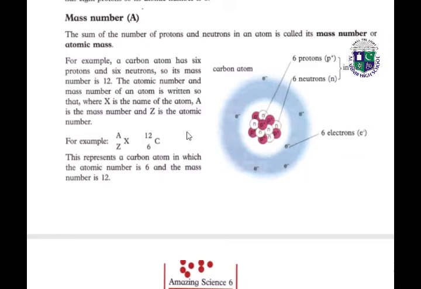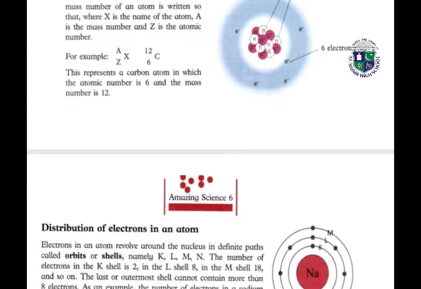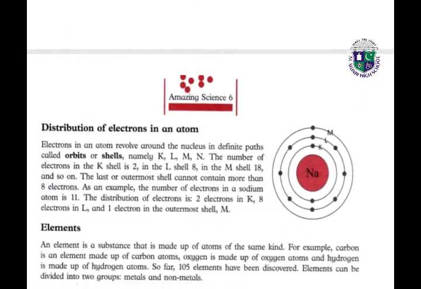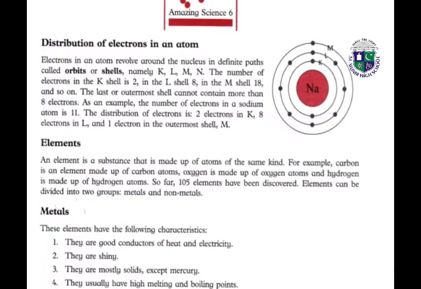So we can easily represent that X is the carbon atom, A is the mass number, and Z is the atomic number. So we can write C, which shows the carbon atom, 12 is the mass number, and 6 is its atomic number. This represents a carbon atom in which the atomic number is 6 and the mass number is 12. So students, it is very interesting to know about electrons, protons and neutrons and atoms.